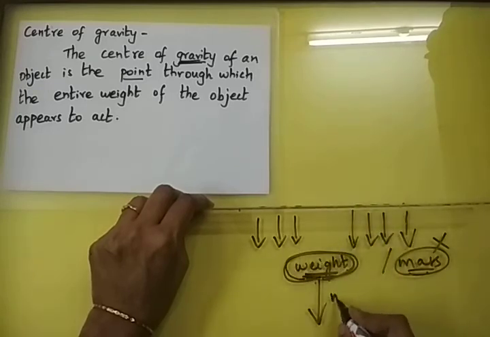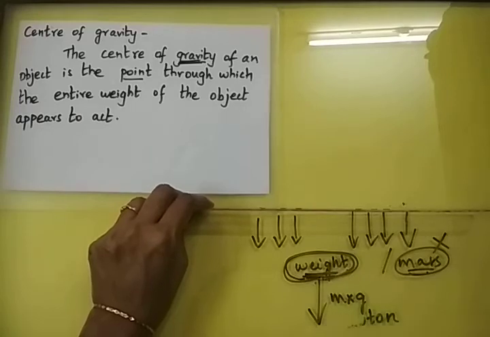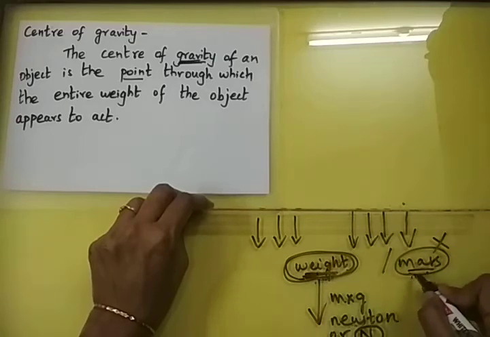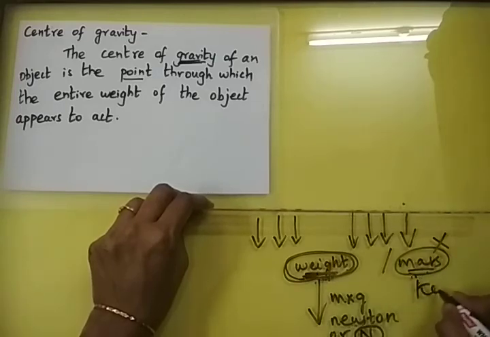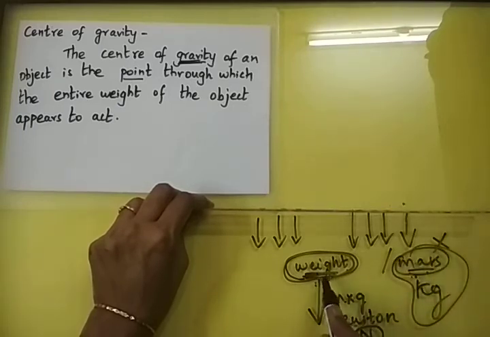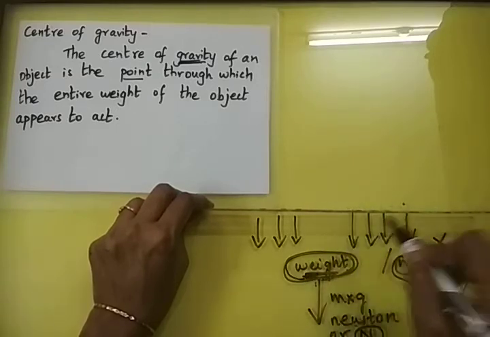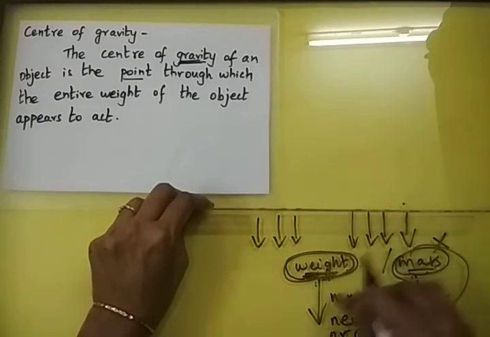It is given by the formula m into g, and the SI unit of weight is Newton, because it is a force. The symbol is capital N. So Newton is the SI unit of any force, and weight is of course a force acting on the body. So the unit of weight is also Newton. But what is the SI unit of mass? The SI unit of mass is kilogram. You remember? So the SI unit of mass is kilogram, whereas weight is in Newton, because weight is the gravitational force experienced by the body. We have to understand these two terms clearly.